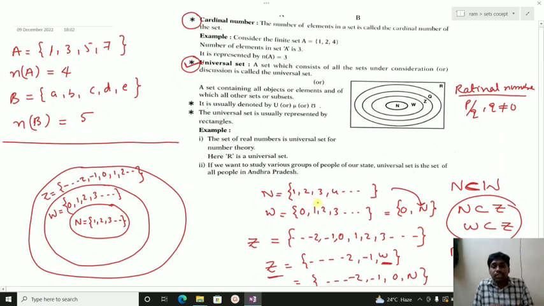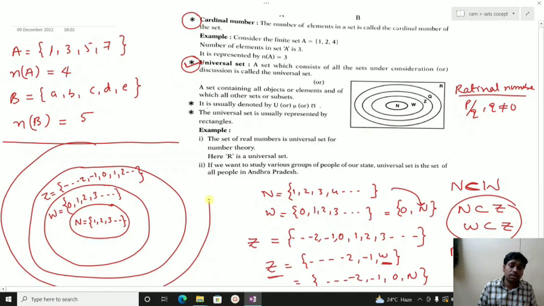All integers can be written as rationals, like -2 by 1, -1 by 1, -3 by 1, and for whole numbers 0 by 1. So any number up to integers can be written as p by q, and all of these are part of the rationals.